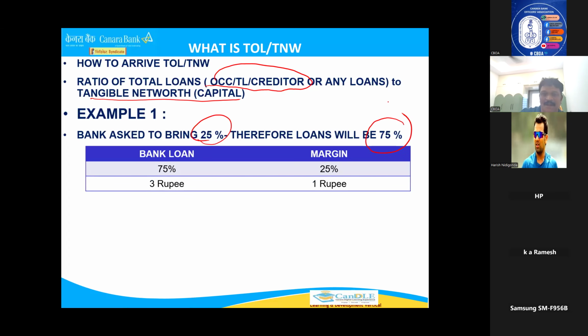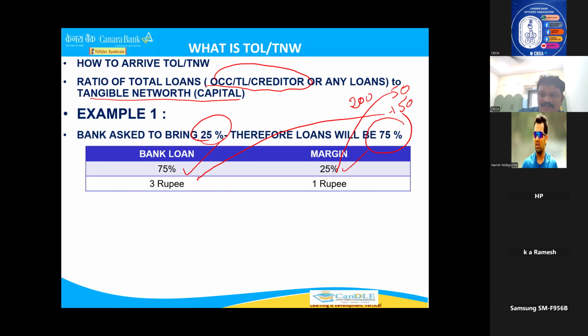That means bank loan is 75%, margin is 25%. Now the balance sheet what we have analyzed is same. 25% manager is asking you to bring, that means 75 is given. A 200 lakhs is the project for you. How much margin you brought? 50 lakhs. How much money will the bank finance? 150. Same, right? This is this one and this is this one.